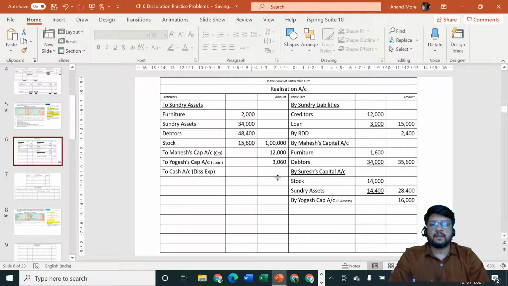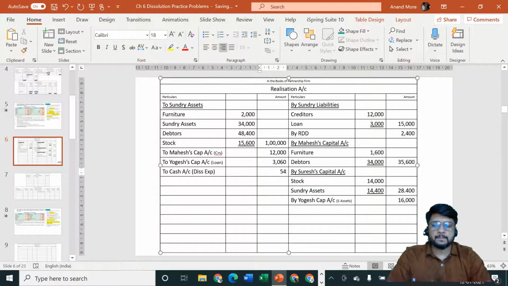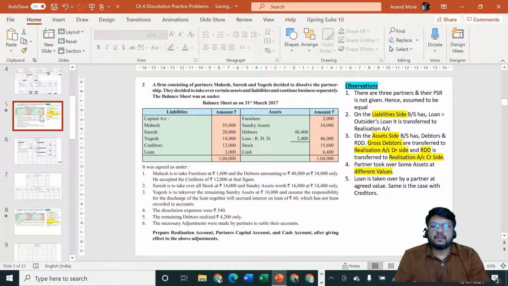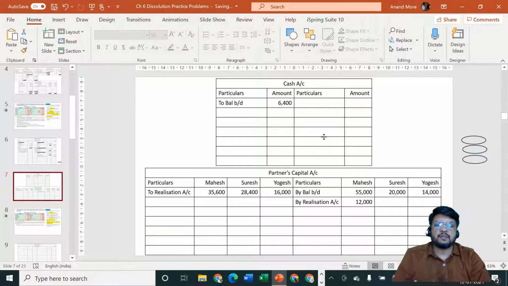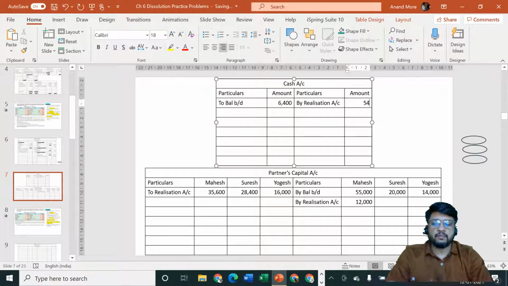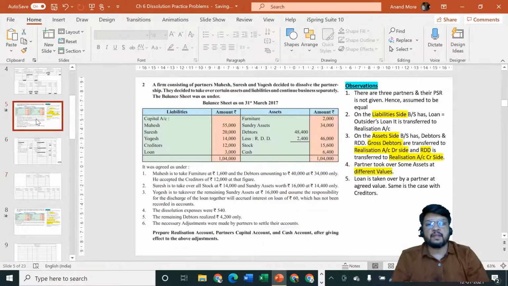Yes, 540. Next point, the second effect of 540 is in cash account credit side. Don't forget that, otherwise your cash or bank account may not tally ultimately. By realization account 540. Okay, so both the effects are given, that's a good thing.